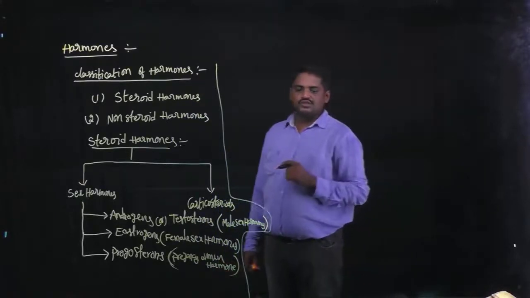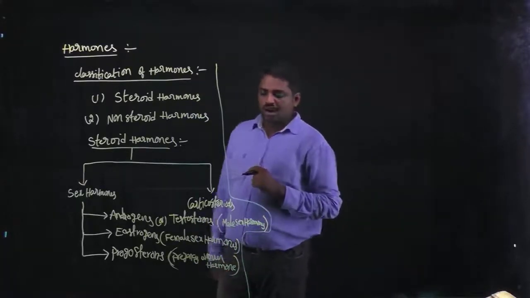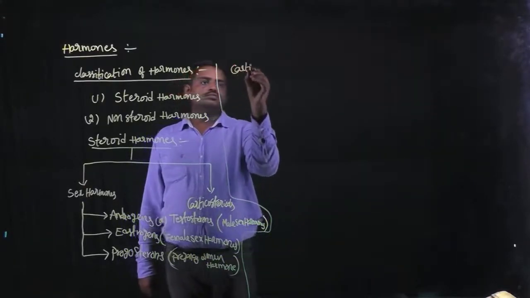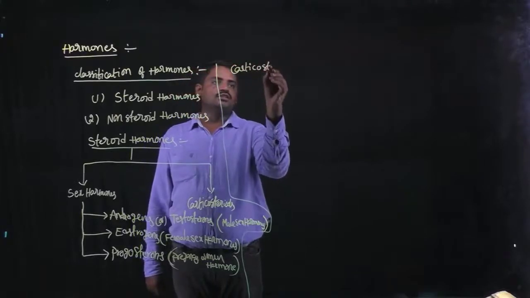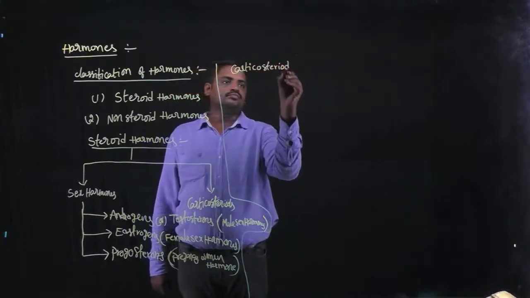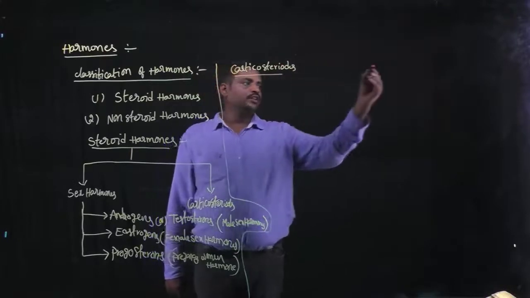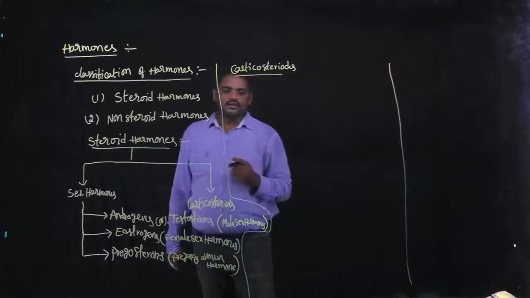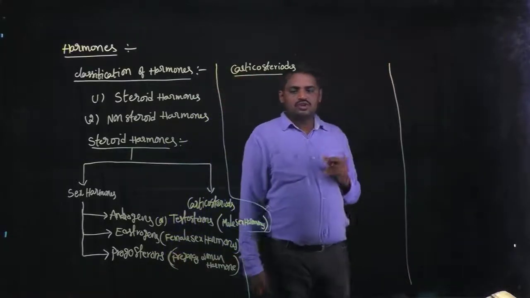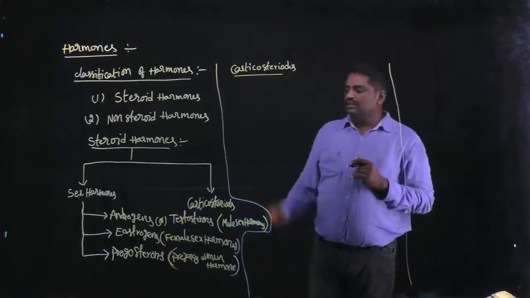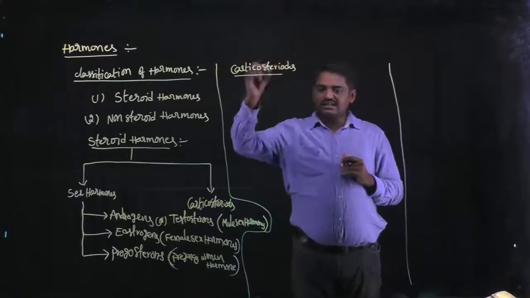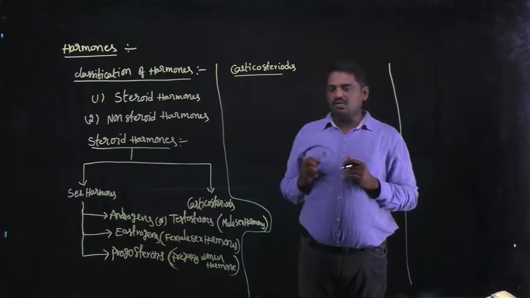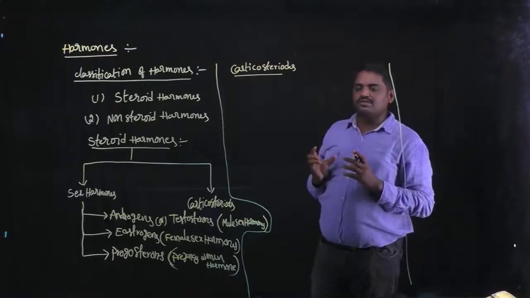Next, I am going to discuss corticosteroids. Corticosteroids are the second type of steroid hormone.